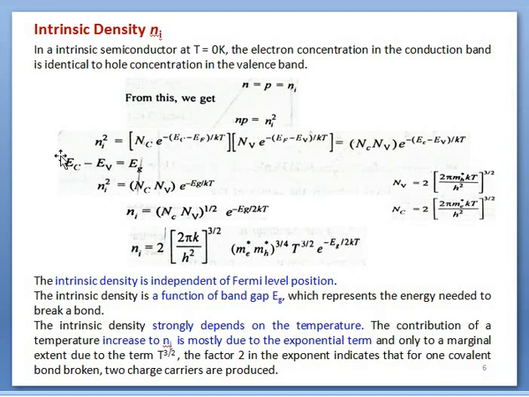And we also know that the difference between these two energy levels represents the forbidden energy gap, so it will be minus Eg upon kT. By taking the square root, we have Ni equal to the square root of NC NV times exponential of minus Eg upon 2kT.